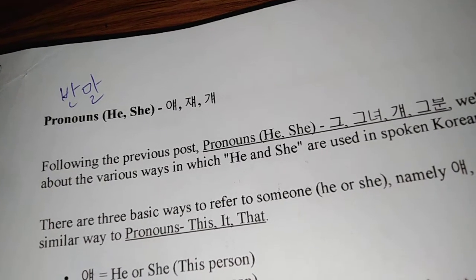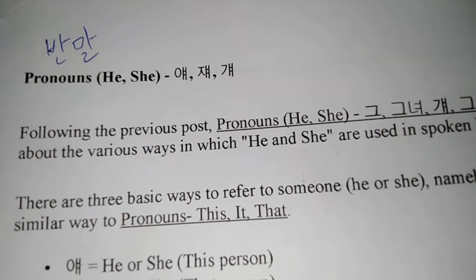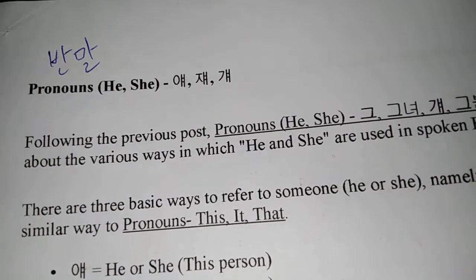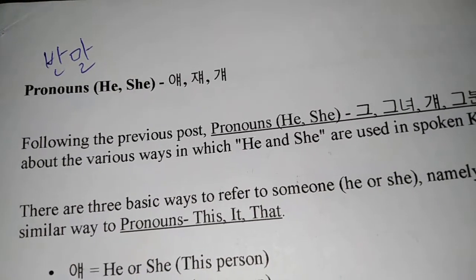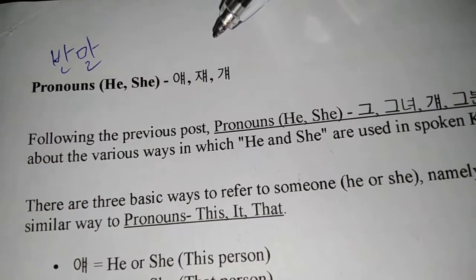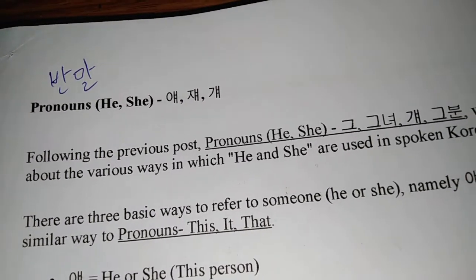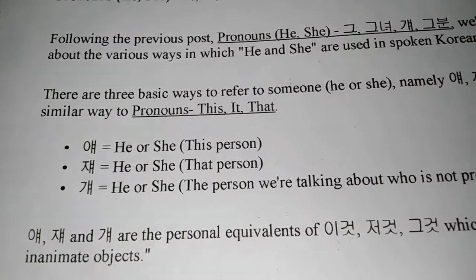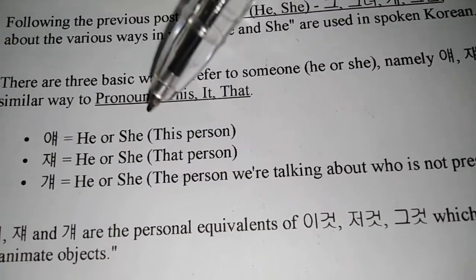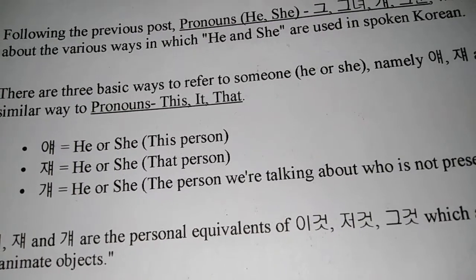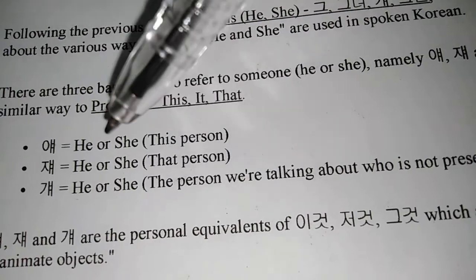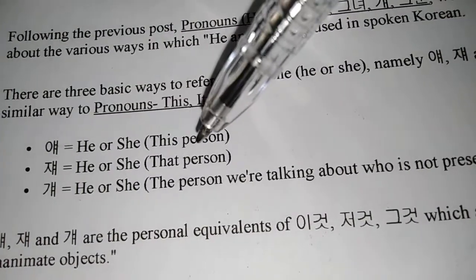As you can see, there are three kinds of pronouns that you would be learning in this lesson. That is ye, che, ke. So what is the difference between these three? Ye is like this person. That person is present there when you're having a conversation about them. Then che means that person.